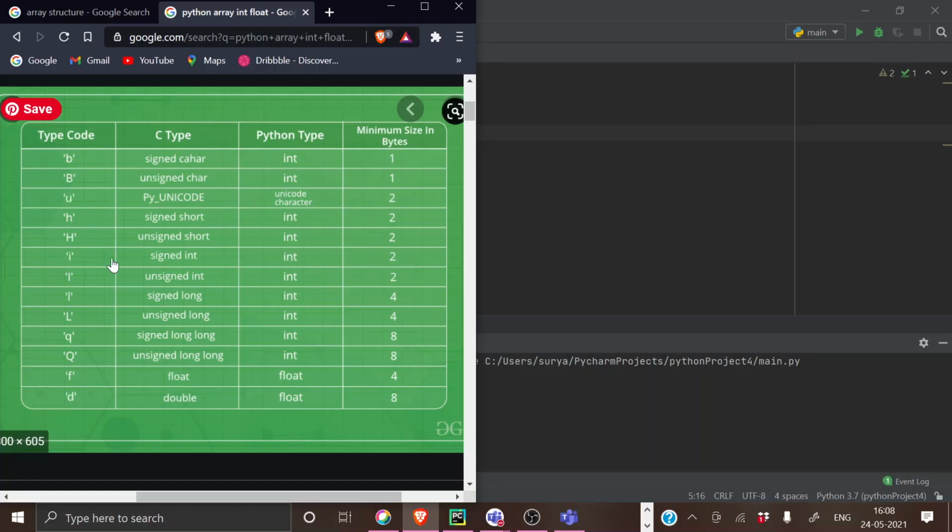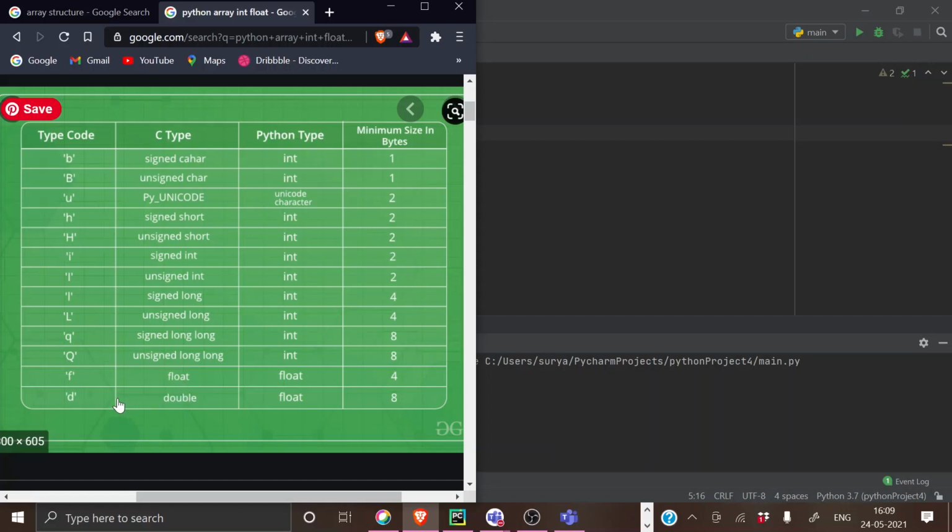Unicode, and I have used small I, right? Here is a small I, signed integer. So in this I can use any numbers, like negative integers, positive integers. I will be able to use anything. But if it is a capital I, it's an unsigned integer, so I'll be able to use only positive integers here. It's the same for all the others.